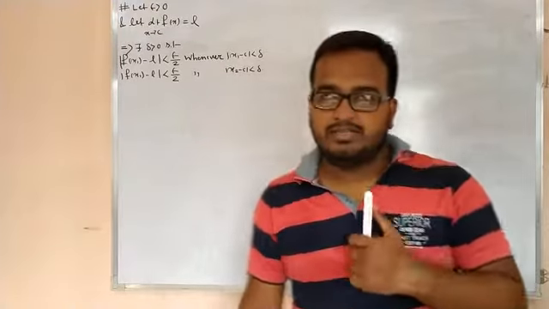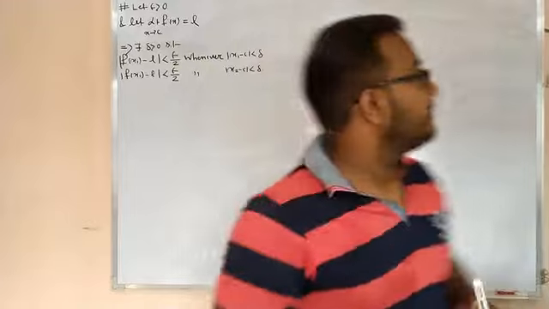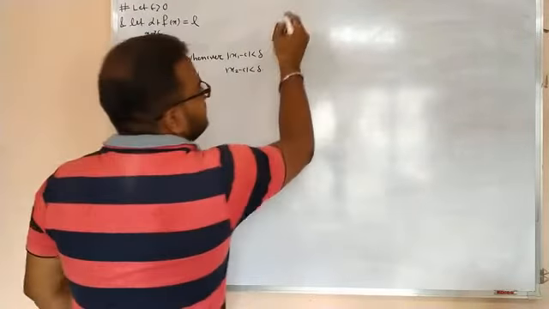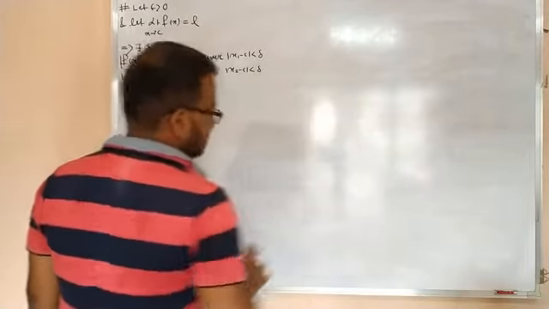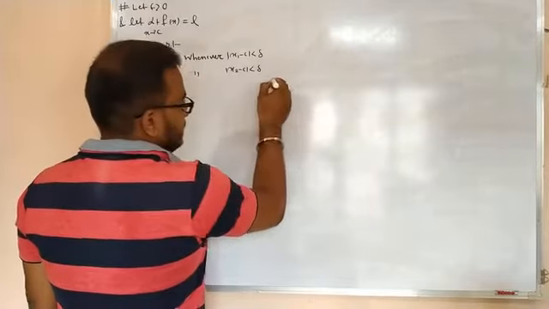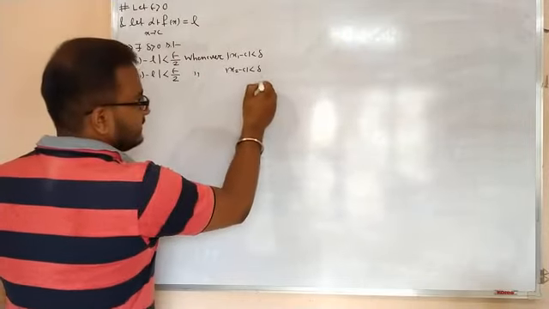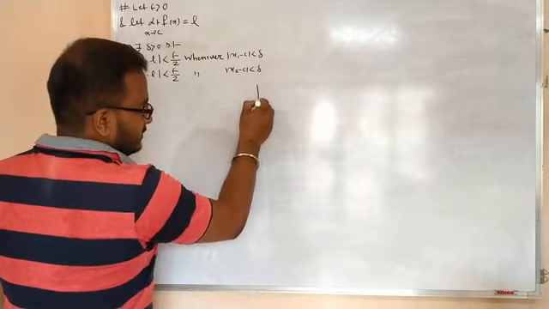So let us discuss this in a graphical way. Let me draw a graph first.